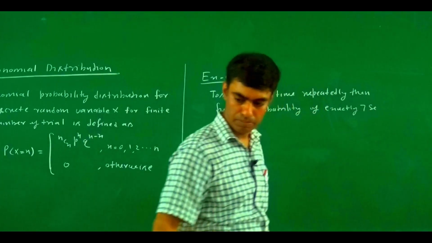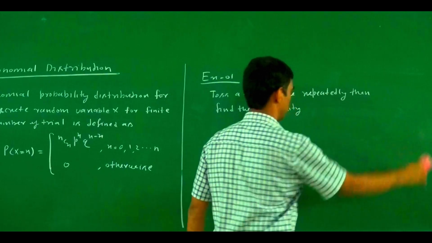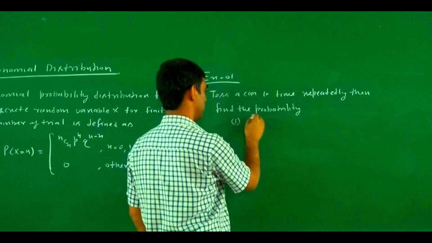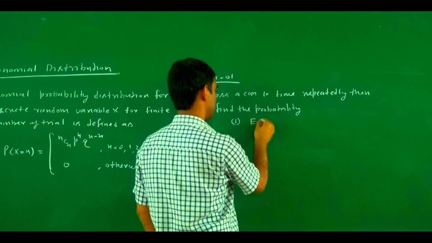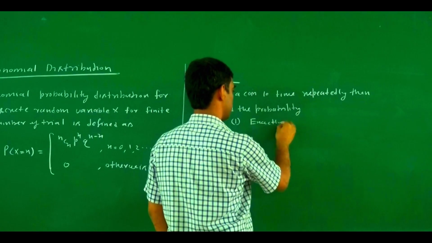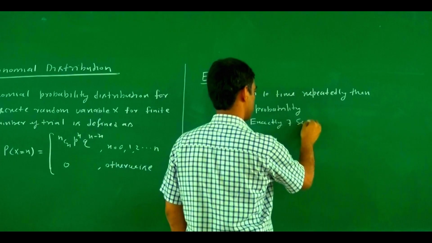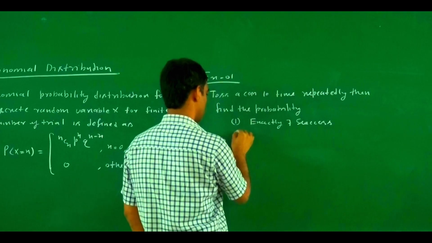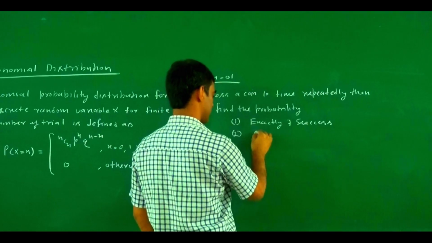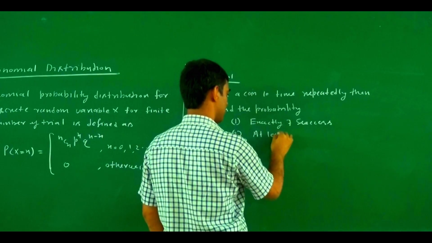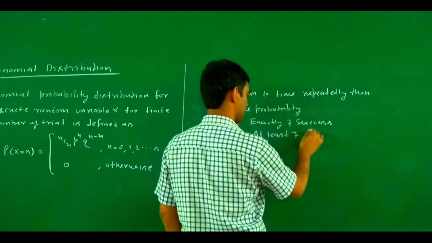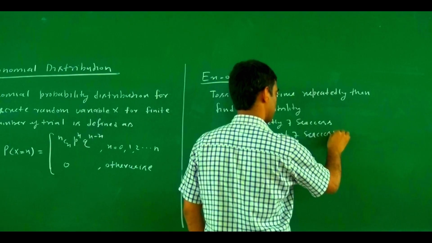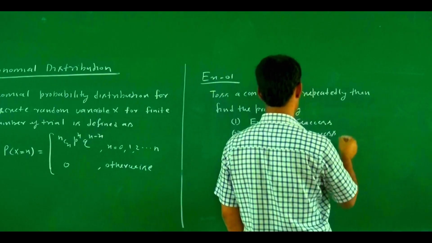We write it in two parts. First, find the probability of exactly 7 successes. Second, at least 7 successes. And success is what?